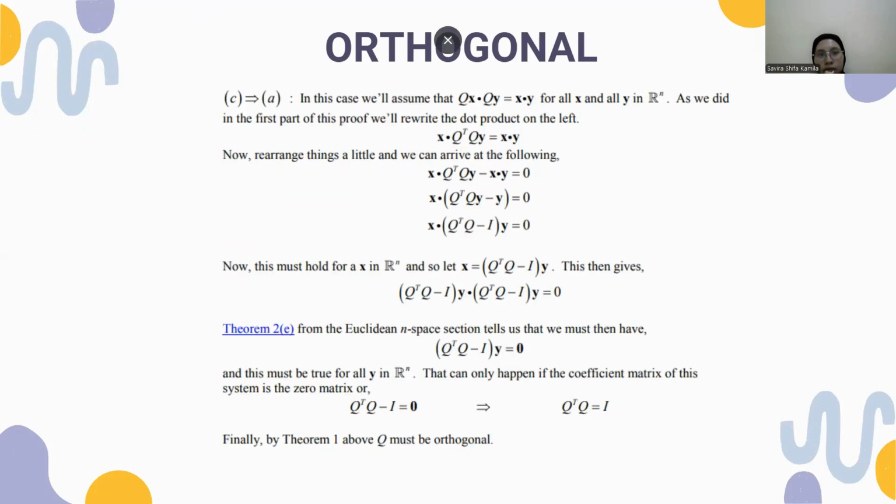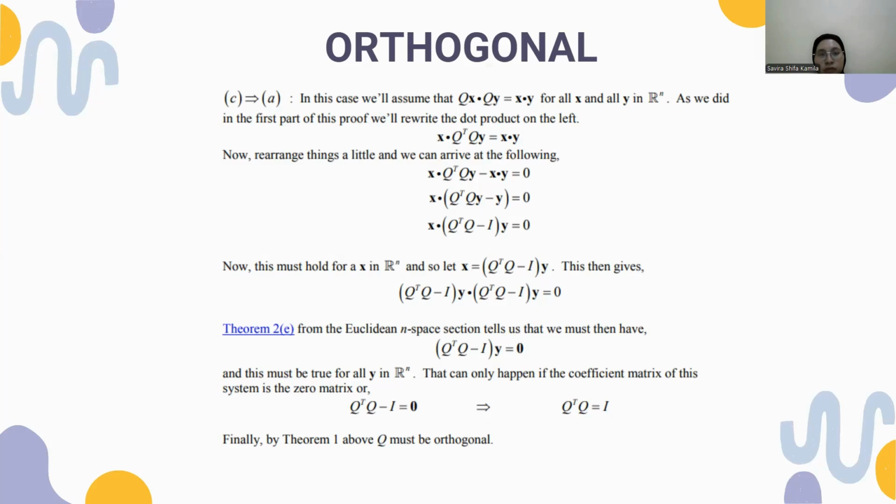In this case, we will assume that Qx dot Qy equals x dot y for all x and all y in Rn. As we did in the first part of this proof, we will rewrite the dot product on the left: x dot Q transpose Qy equals x dot y. Now rearrange things a little and we arrive at the following. x dot Q transpose Qy minus x dot y equals 0. x dot (Q transpose Qy minus y) equals 0. x dot (Q transpose Q minus E)y equals 0.